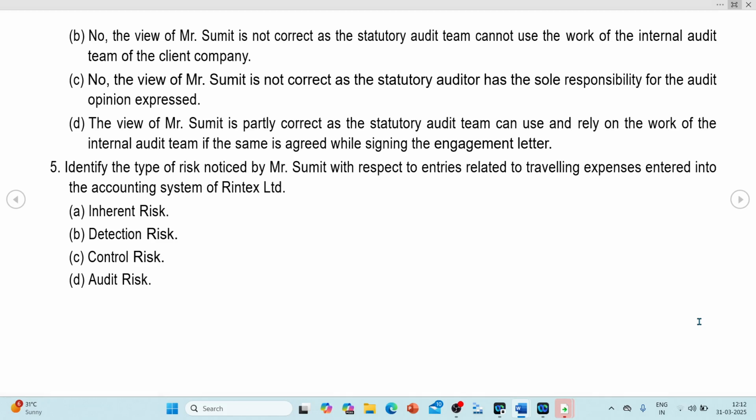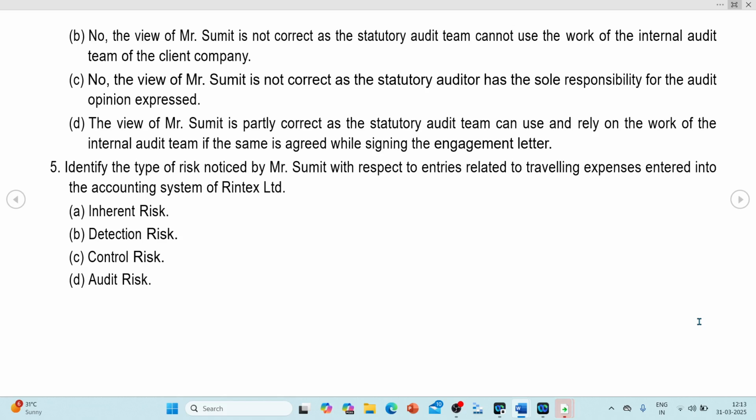A statutory audit team cannot use the work of the internal audit team of the client company. Why? We can always use it. No, the view of Sumit is not correct, as the statutory auditor has the sole responsibility for the audit opinion expressed. So C seems to be the right answer, but let us see D. Why not B? Because a statutory auditor can always use the work of the internal audit team, but at their discretion. D says the view of Sumit is partly correct as the statutory audit team can rely upon the work of the internal audit team if the same is agreed in the engagement letter. No, sir, no. So here C is the right answer. The sole responsibility of expressing the opinion is that of Sumit.